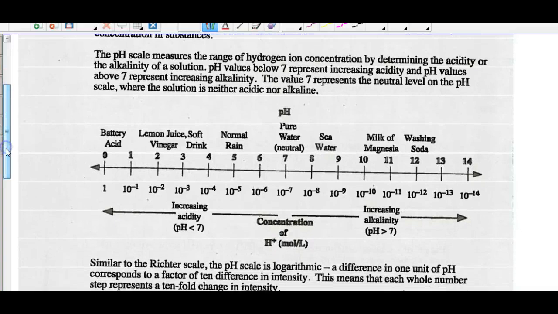The pH scale measures the range of hydrogen ion concentration by determining the acidity or alkalinity of a solution. pH levels below 7 represent increased acidity and above 7 represent increased alkalinity. The value 7 represents the neutral level of the pH scale, where the solution is neither acidic nor alkaline. So 7 is the neutral solution as a pH level.